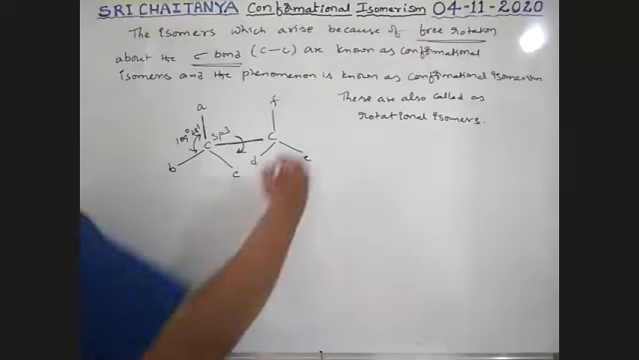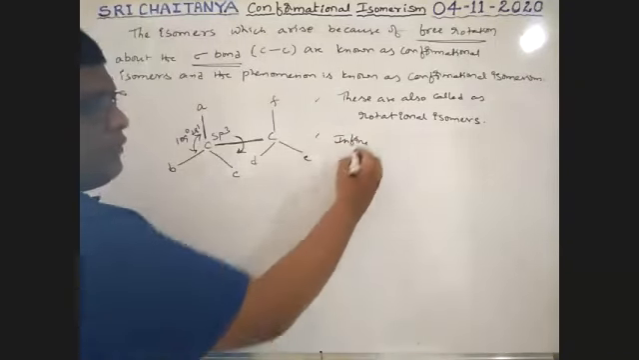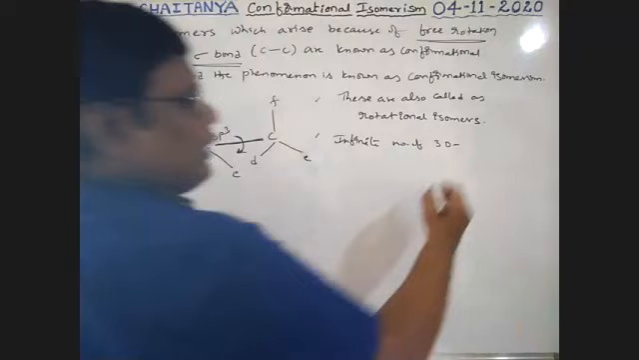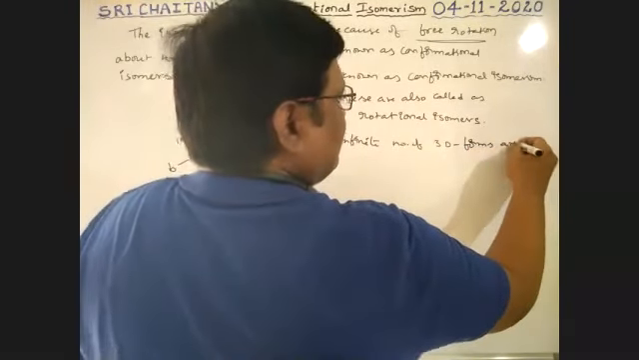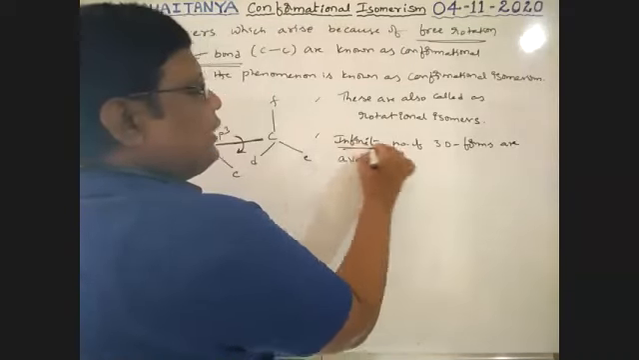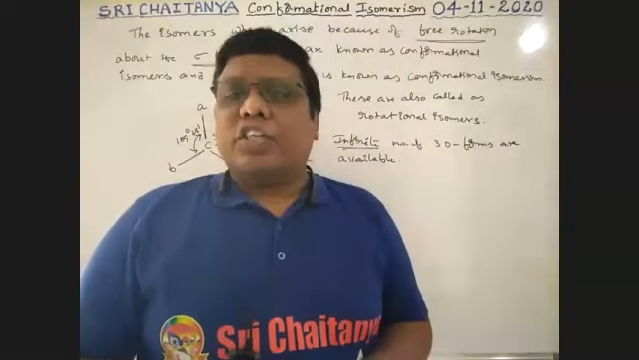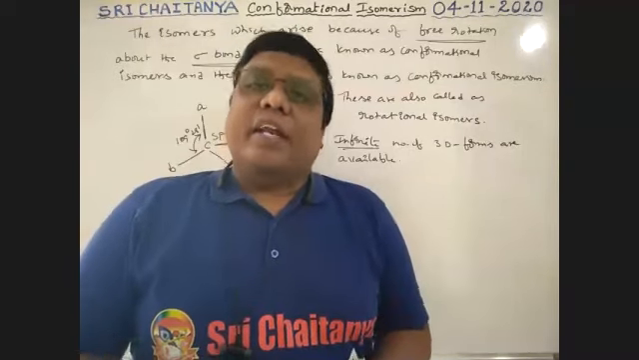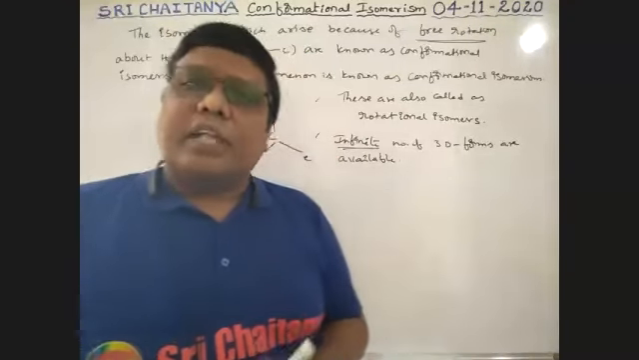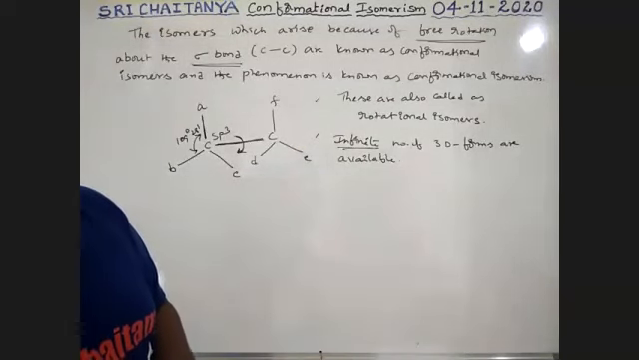Here, an infinite number of three-dimensional forms are available. Every degree, every minute, every second of rotation gives a structure. That means an infinite number of free rotations are possible, and every rotation gives a different structure. So how many structures are possible, sir? An infinite number of structures are possible.